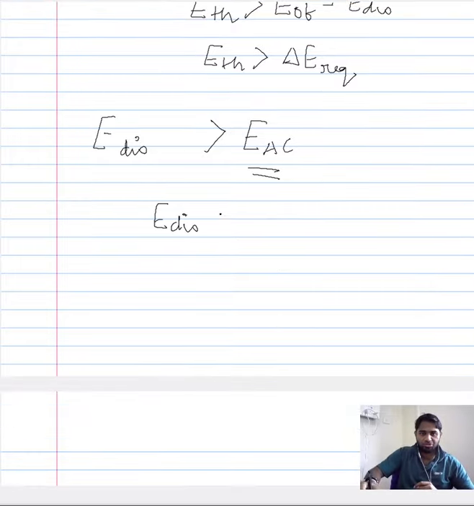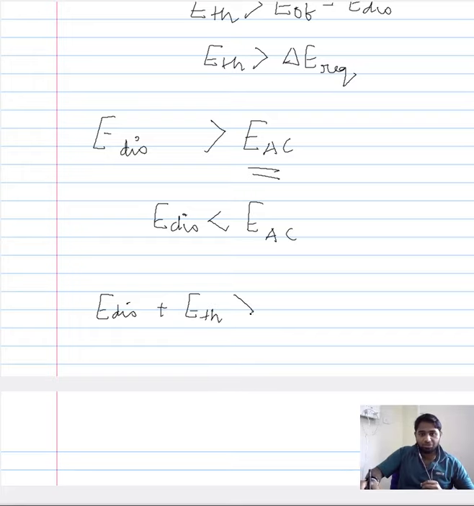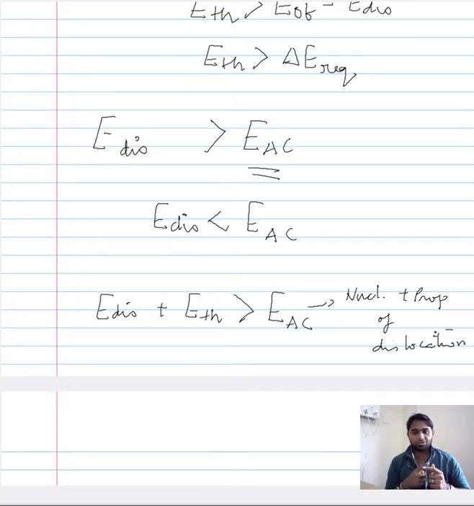Now if the dislocation energy alone is not able to overcome the activation energy, then every deformation is confined to the elastic region. However, when you have this combination of dislocation energy plus the thermal energy, and the combination at a definite temperature is able to overcome the activation energy required for the nucleation and propagation of dislocation, it means that we have initiated the plastic deformation.